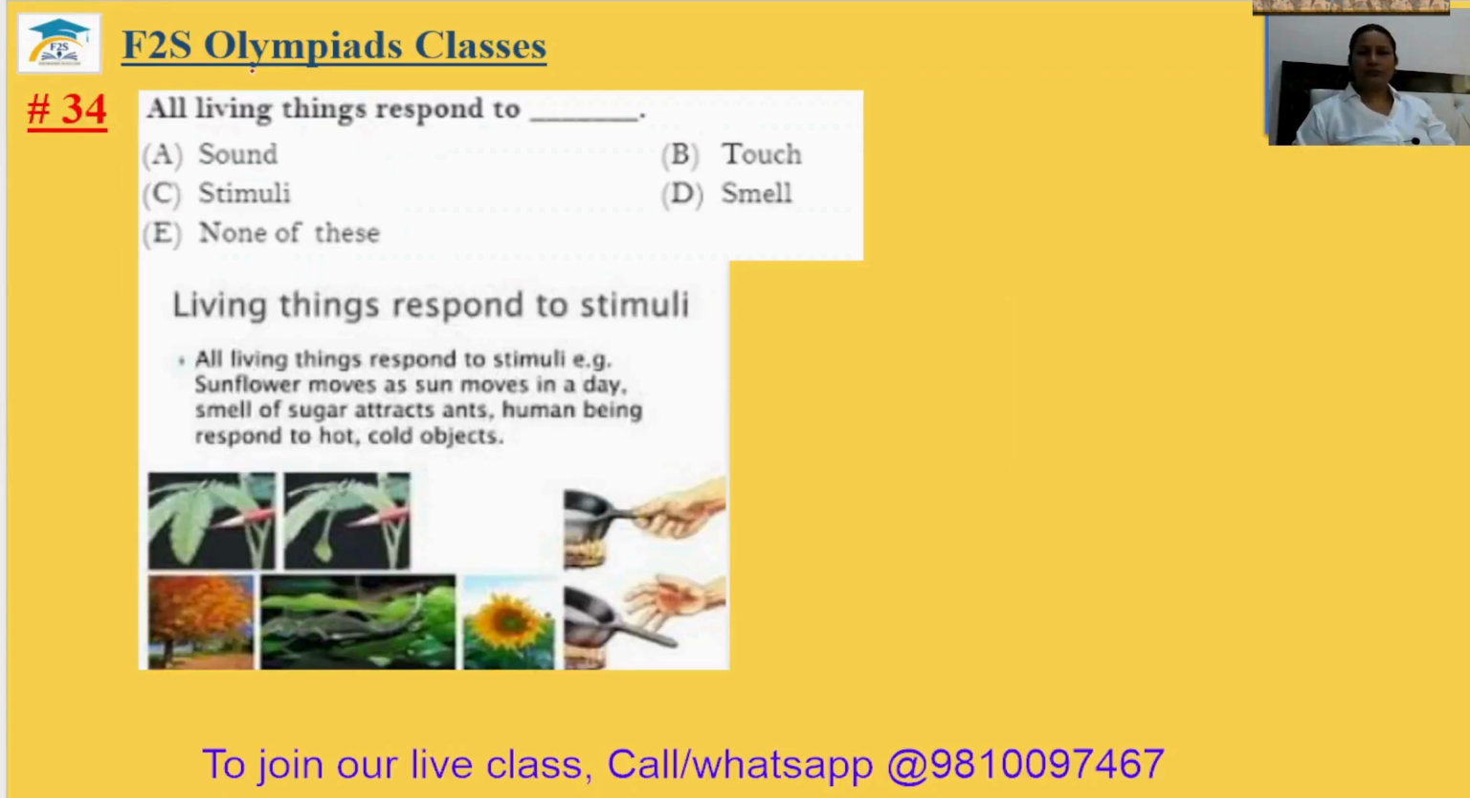Question number 34. All living things respond to. So living things respond to stimuli. What is the stimuli? When we harm some living organism, just try to hit someone, they respond to your action, like they move their body, or if you touch any hot object, when you feel it hot, you remove your hand immediately. So what is this? This is the response to the stimuli. Okay. 34th answer will be your option C.